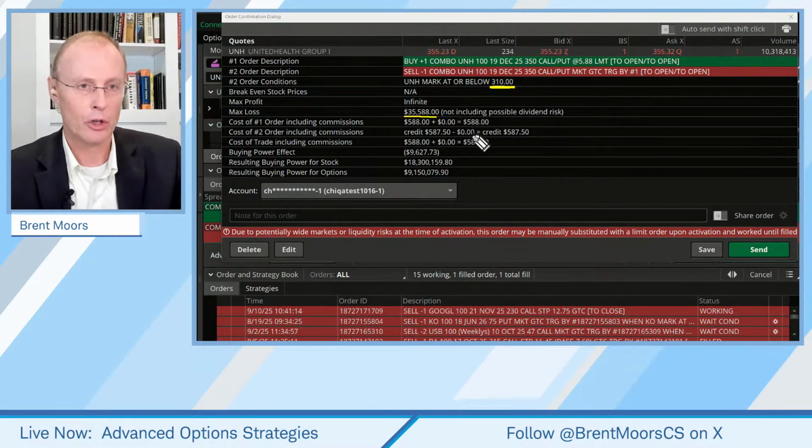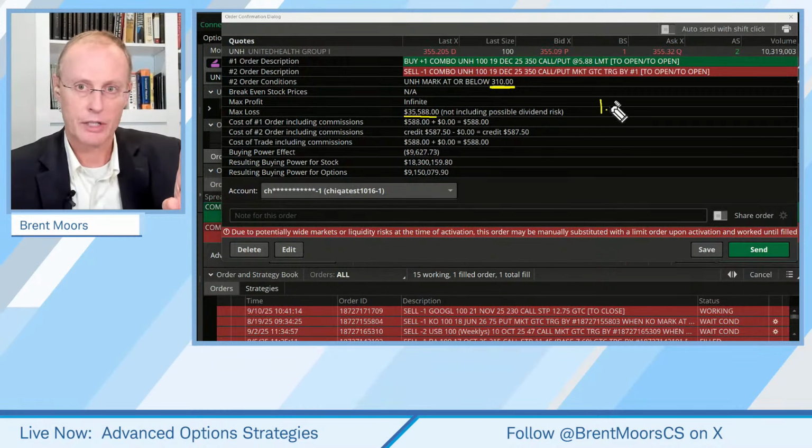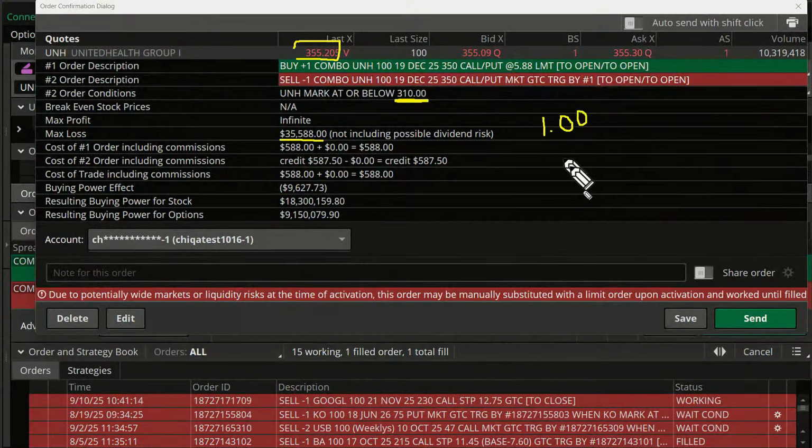What's our loss going to be? Well, our delta is $1, okay? Our delta is 1. So every dollar down from where the stock currently is, about 355, that's about $45 down there. So that'd be about $4,500 if we were to get stopped out on this.